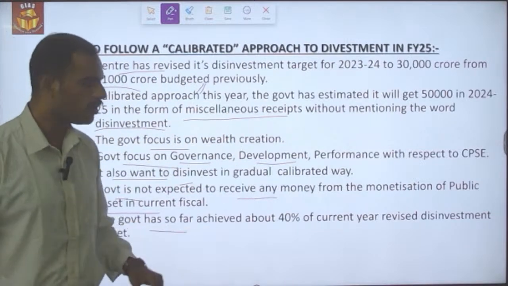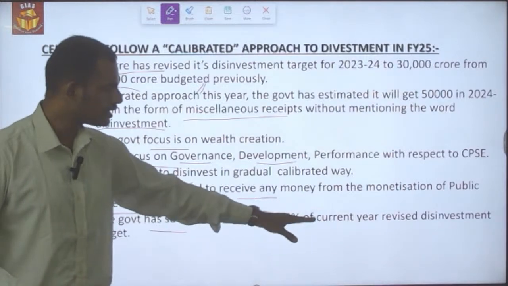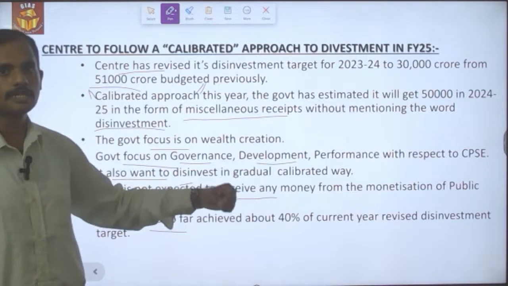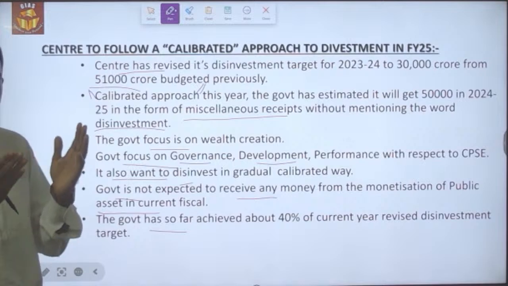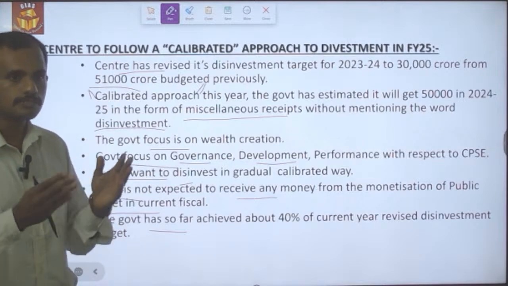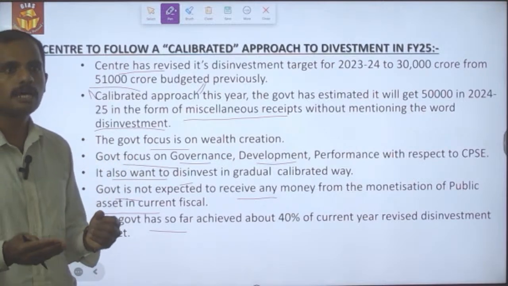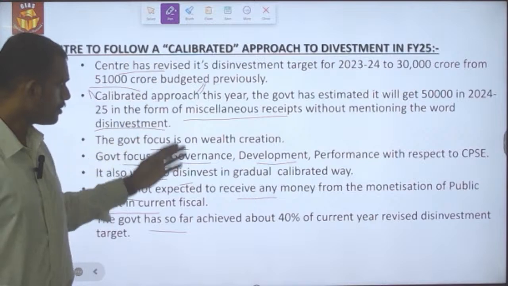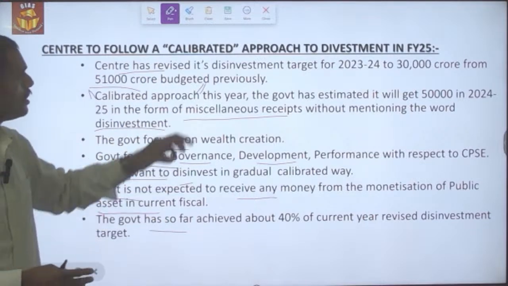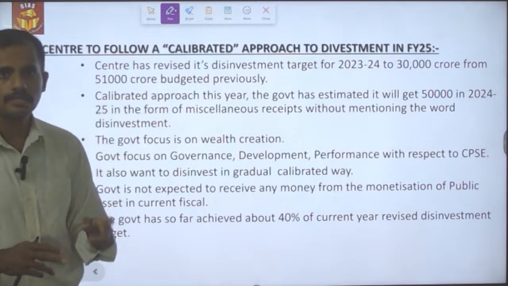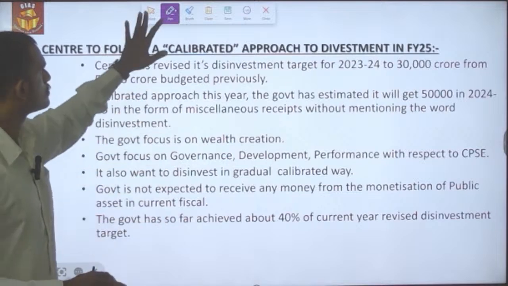The government has so far achieved only 40% of the revised estimate target of disinvestment. Still 60% of the disinvestment proceeds need to fructify in the next 2 months.